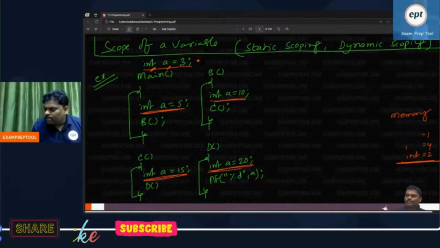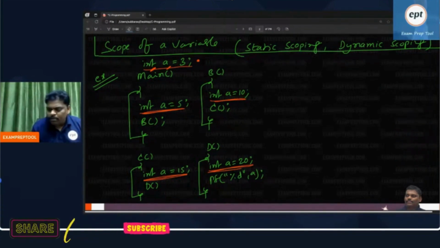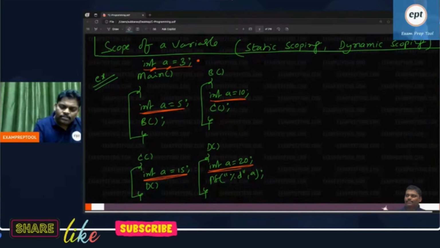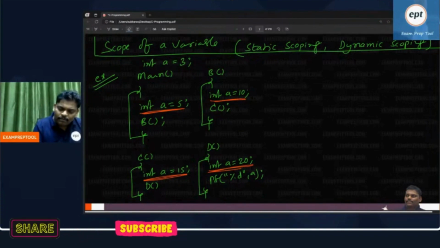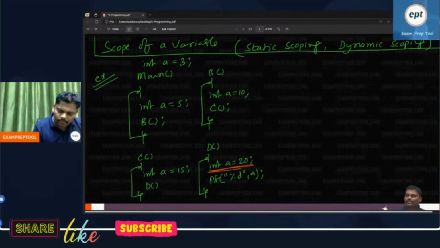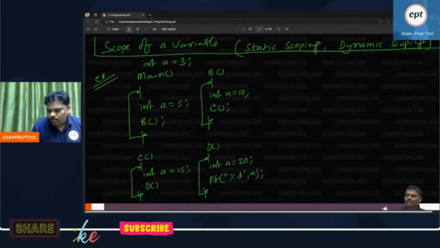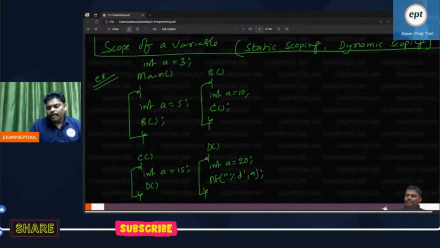Remember, if you don't say anything, integer is 2 bytes, character is 1 byte, float is 4 bytes. Four declarations, four times memory; five declarations, five times memory. The purpose of declaration is creating memory. How much memory depends upon the data type. Okay, now I am running the program.